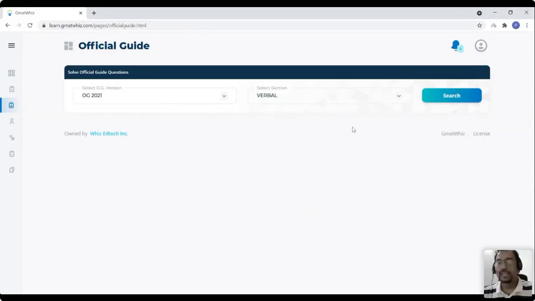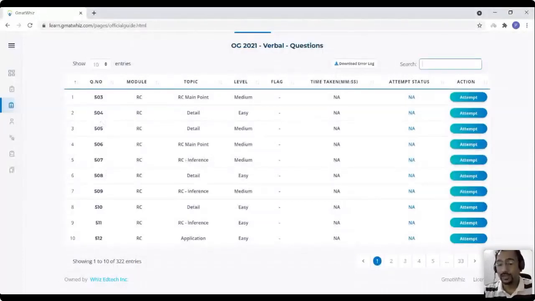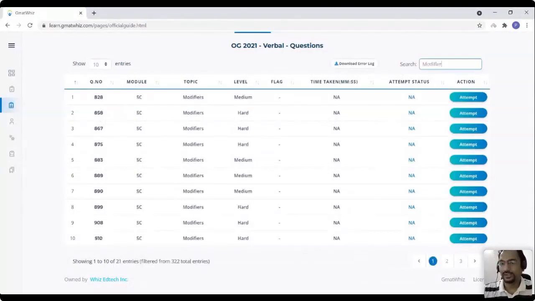You can just click on the search button and it will tell you the list of questions that you should solve. So it tells you, okay, 503, 504, these are the question numbers that you need to solve from the book. So all you have to do is open the book, open this question number and attempt this question. And if you want to select a particular type of question, for example, questions on modifiers, you can do this filtering, and it will automatically show you modifier related questions.